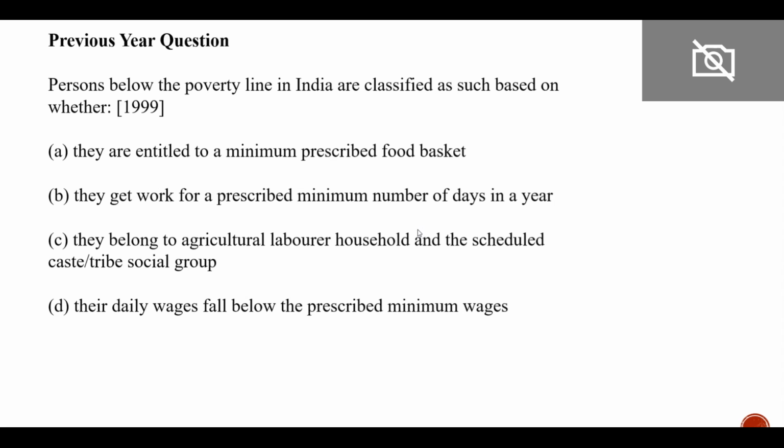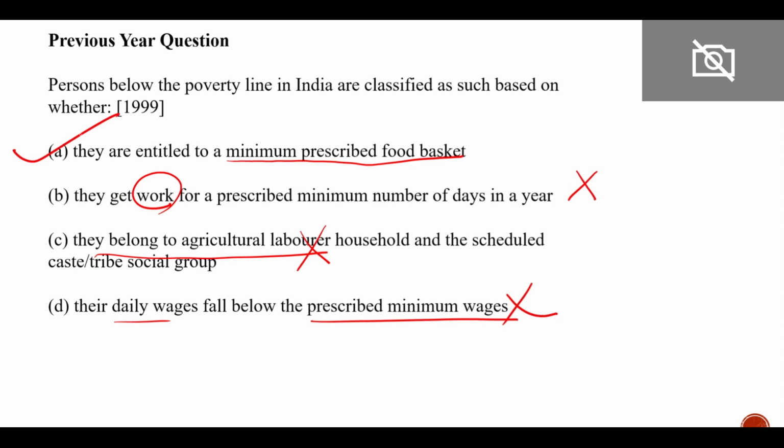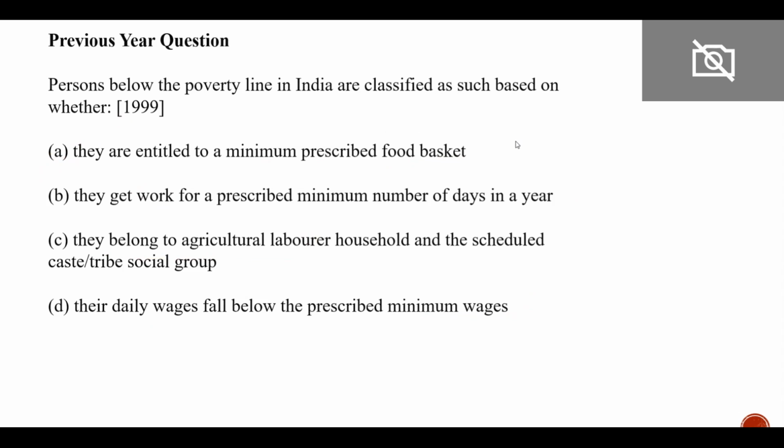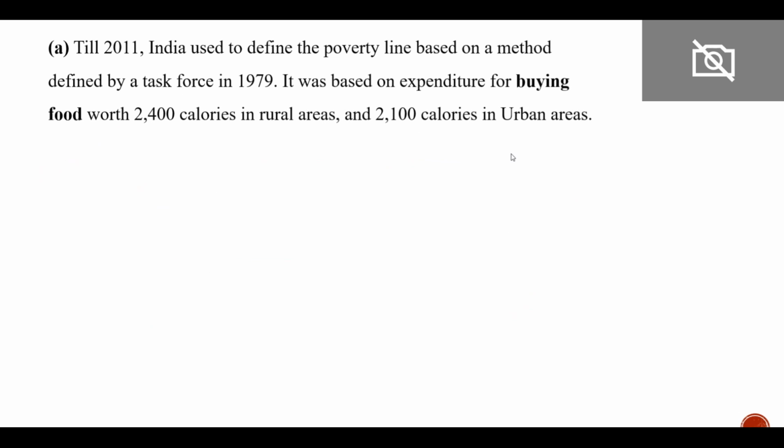So, persons below the poverty line in India are classified as such based on whether they are entitled to a minimum prescribed food basket. They get the work, so this is wrong. They belong to agricultural laborers, this is also wrong. Daily wages, this is also wrong. So the answer is very simple: option A, they are entitled to a minimum prescribed food basket, right? So the answer is option A.